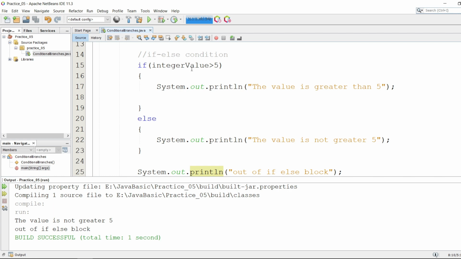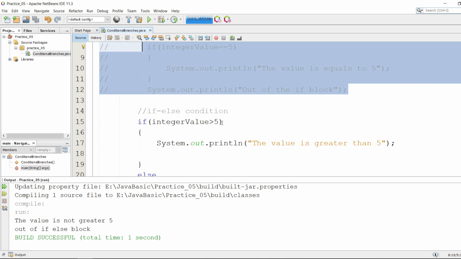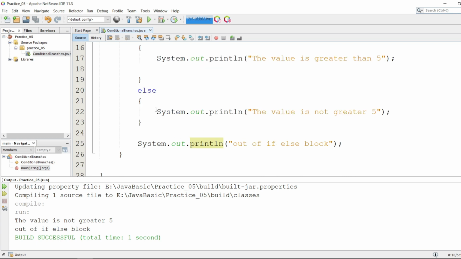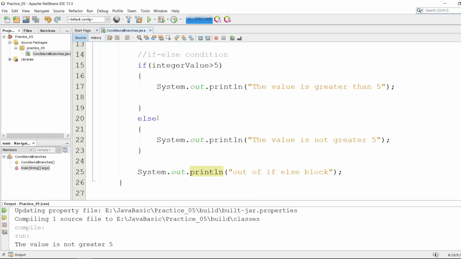So the integer value here we have declared as 5. So 5 is greater than 5? The condition is false. So it does not execute the inside of the if block, but it executes the else part, and it's simply giving me here the value is not greater than 5, and after that it goes out of the else block and simply prints the rest of the code. So I hope you understand the if else statement in Java. There is one last category of if else, that is the else if part. So let's study that as well.